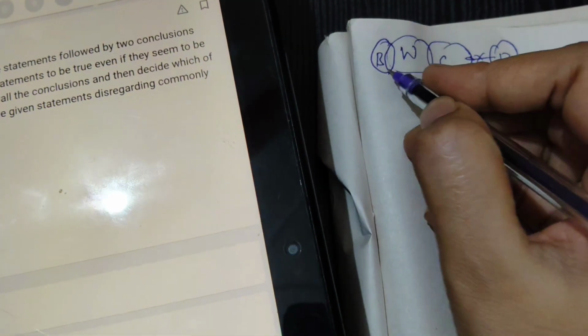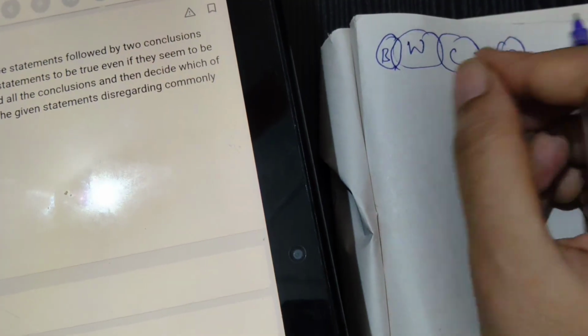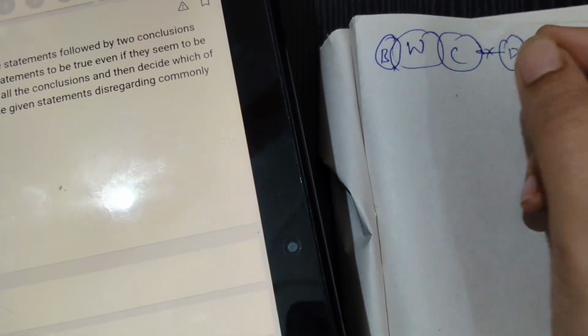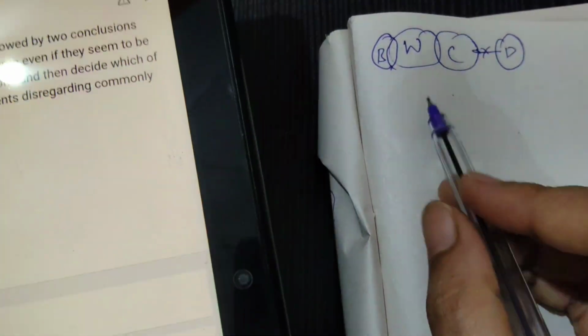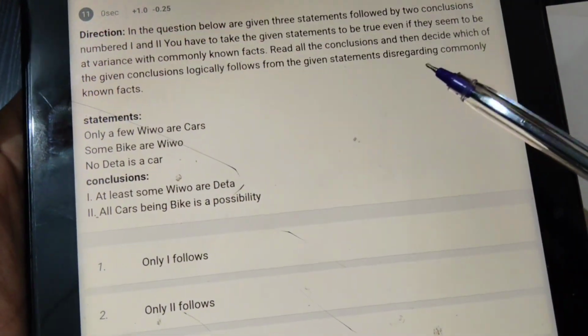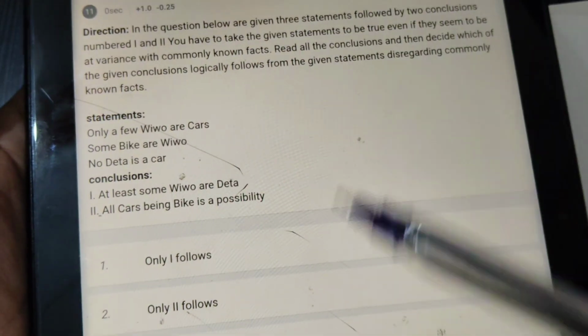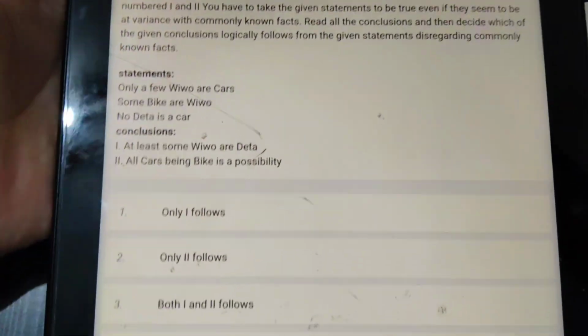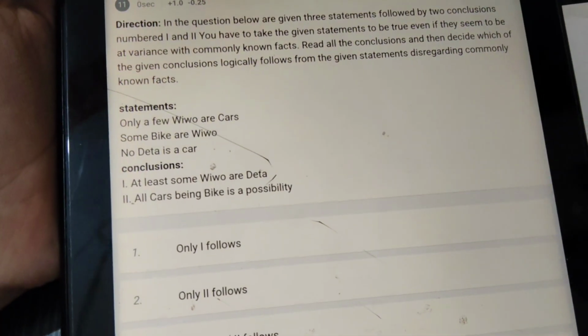I will write only the first letter. If letters or words start the same, I will write it in some other way. Okay, this is the diagram. Now we will see the conclusions. Mostly the questions ask which one follows, not which is wrong.